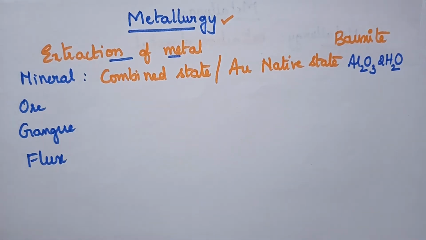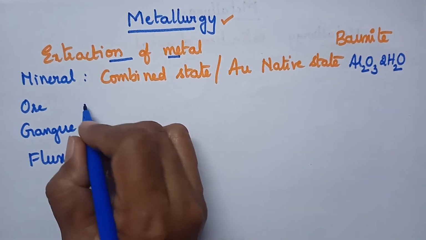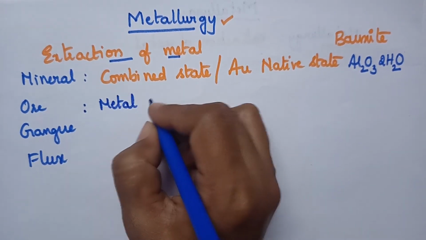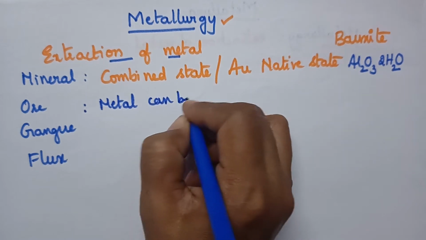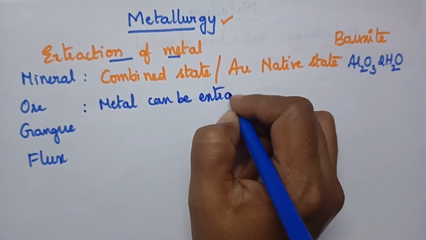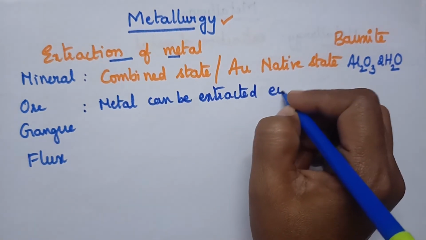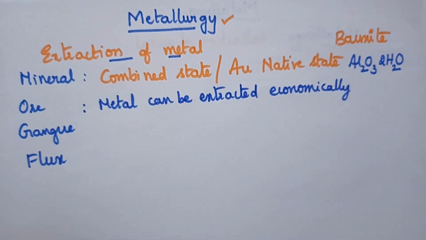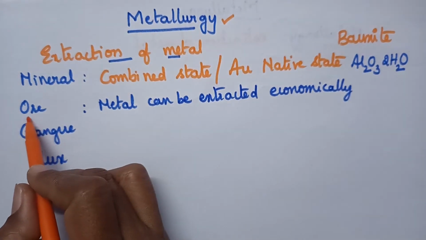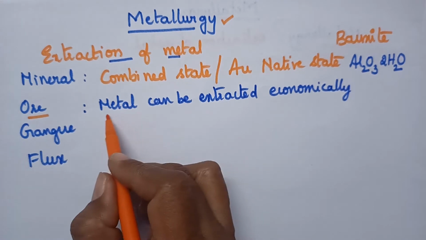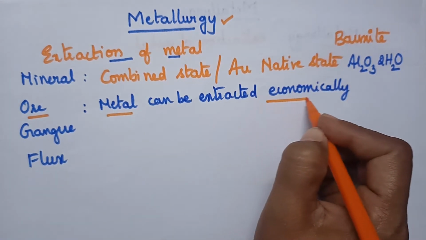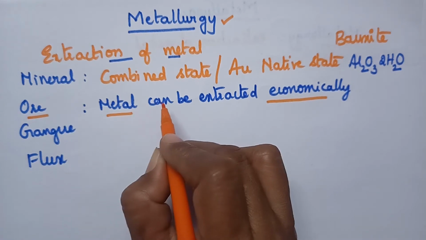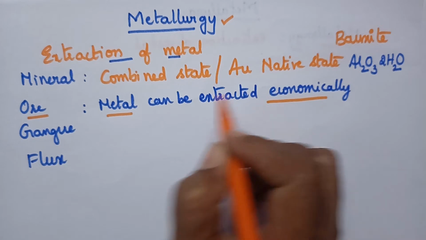Coming to the ore: it is the mineral from which metal can be extracted economically, that is, with low cost.